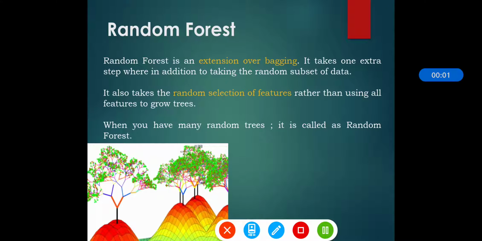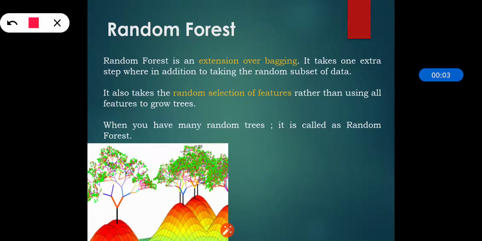So in this section we will see the random forest. Random forest is an extension over bagging. Bagging was the ensemble method which is used for building multiple models of the same type, and the building of multiple models is done from different subsamples. So random forest is an extension over bagging, or we can say it is the extended version of bagging.